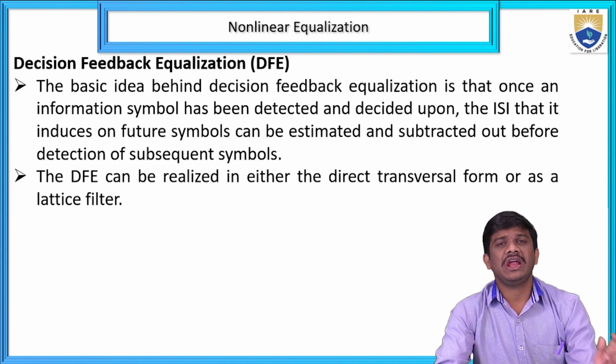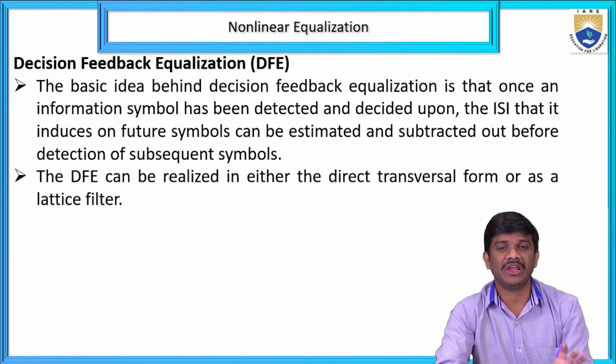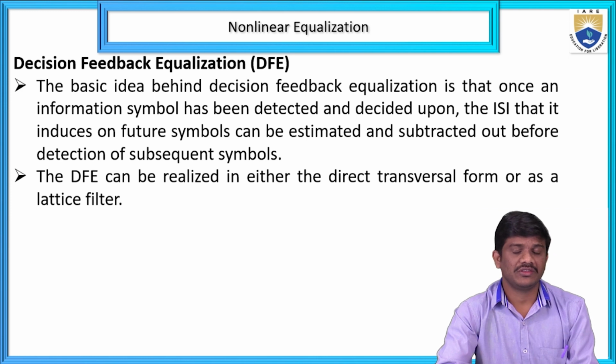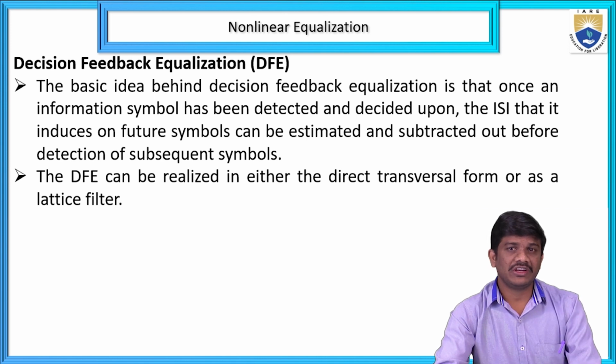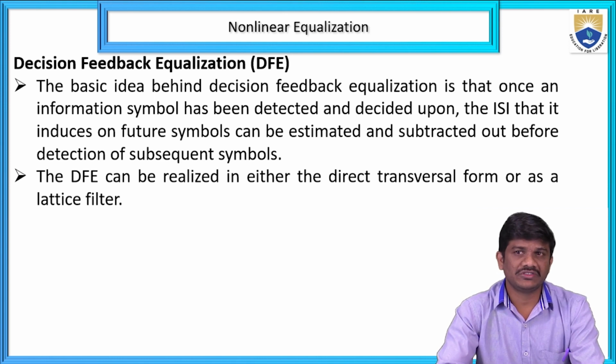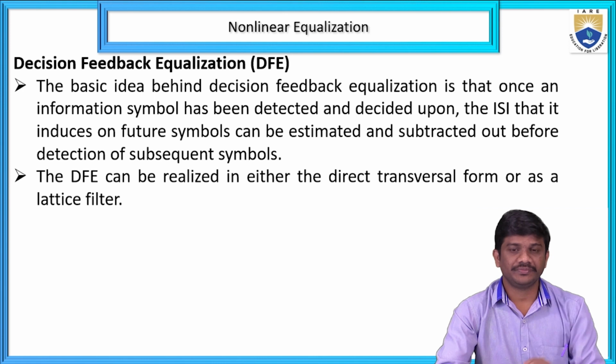Equalization compensates the inter-symbol interference. That is the main motive, and that purpose only we go with equalization.